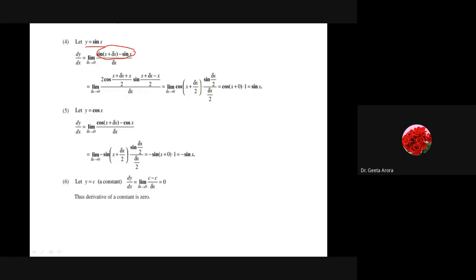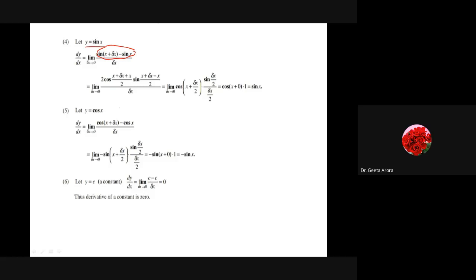Let's continue. Here we have y is equal to sine x. Either I can remember the value directly, or we can go through the proof also, because it depends upon the examiner what they are asking for. So it's better that at least one time you do it by your own hand. The formula is so easy that you can go through it, and in between, wherever required, we are using some other required formulas.